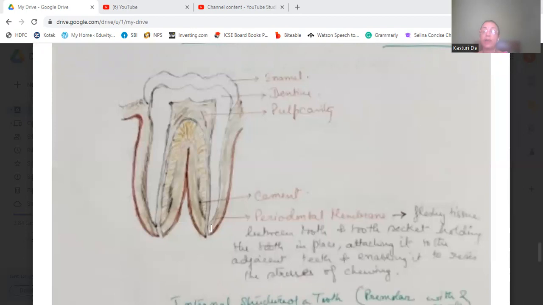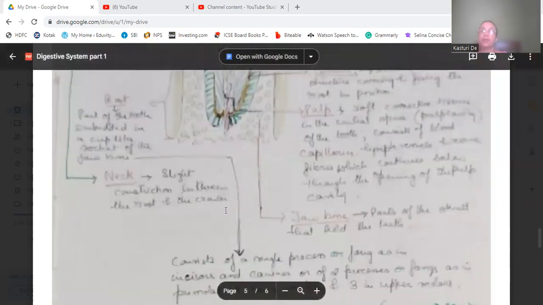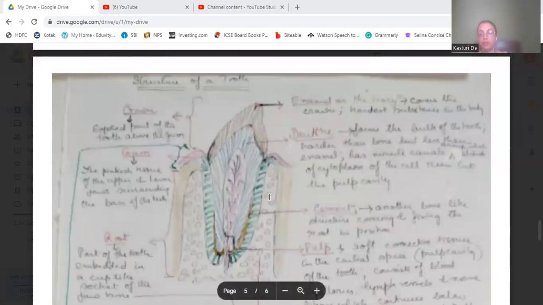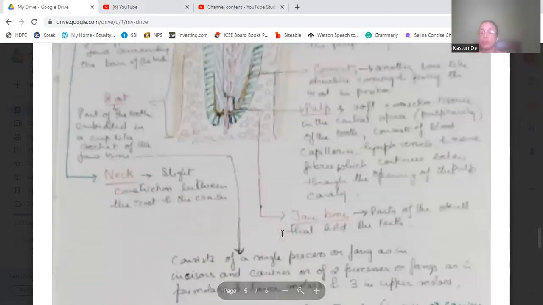Then we have a periodontal membrane. What is that periodontal membrane? It is a fleshy tissue between the tooth and the tooth socket. So this is the periodontal membrane, this part. Between the socket, that is the bone, and the cup-like structure where the tooth is fitting inside, there is a membrane which is known as periodontal membrane.